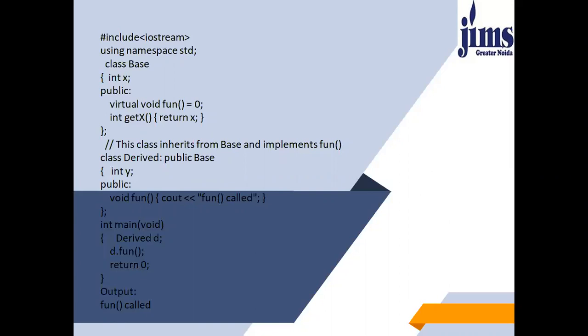A virtual function is a member function that you expect to be redefined in a derived class. When you refer to a derived class object using a pointer or a reference to the base class, you can call a virtual function for that object and execute the derived class version of the function. So why is there a need for a pure virtual function in C++? A pure virtual function makes it so the base class cannot be instantiated, and the derived classes are forced to define these functions before they can be instantiated. This helps ensure the derived classes do not forget to redefine functions that the base class was expecting them to.